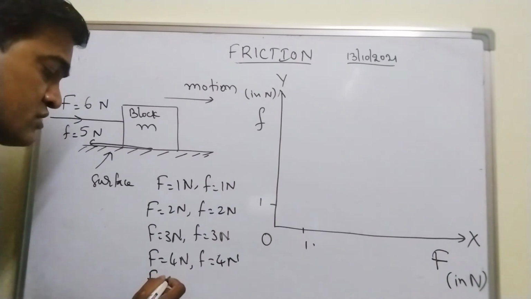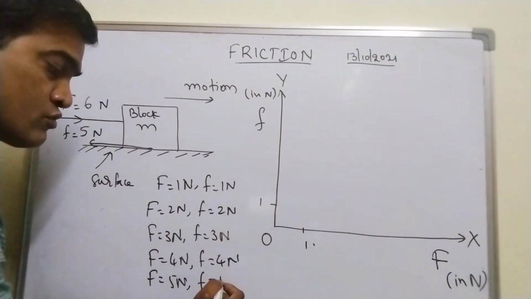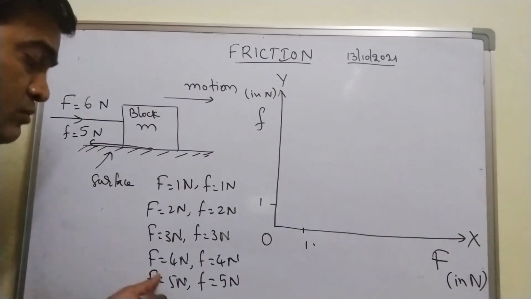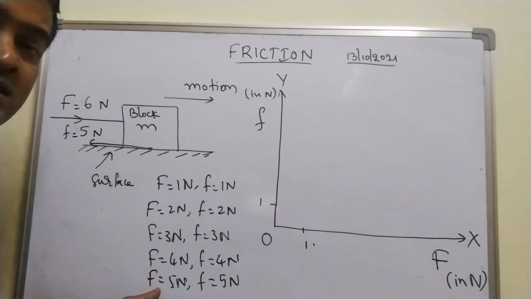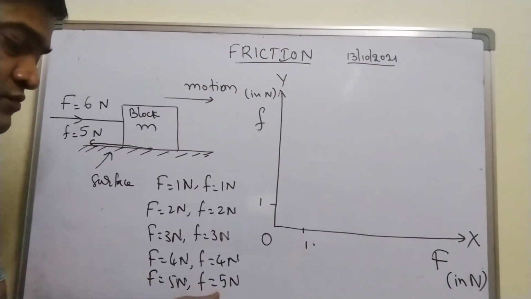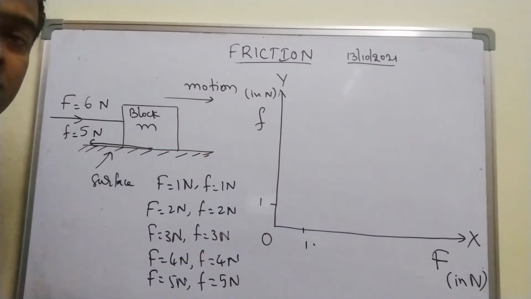When I apply a force of 5 Newton, the frictional force got adjusted itself to 5 Newton. This is the maximum value. The moment I increase the value of this applied force or external force, the block started moving. Block was in motion.